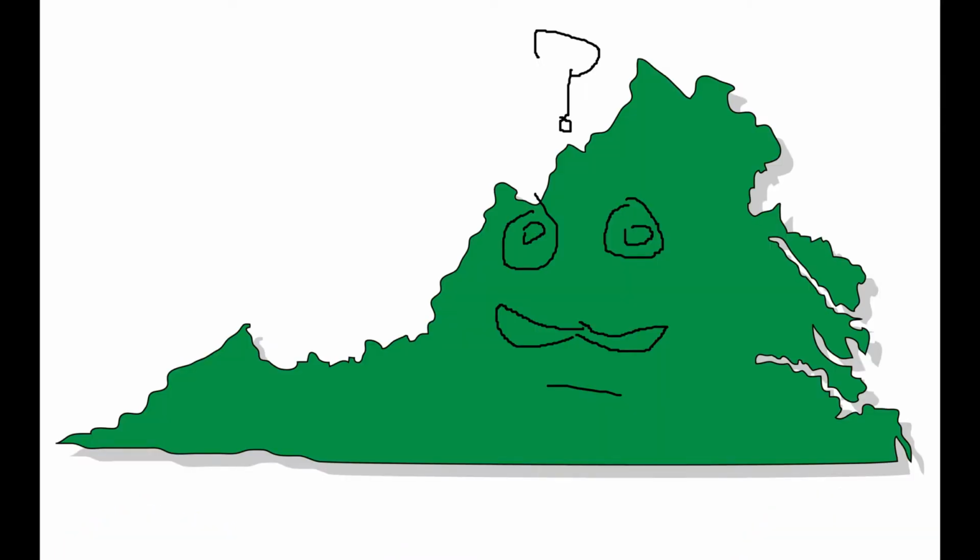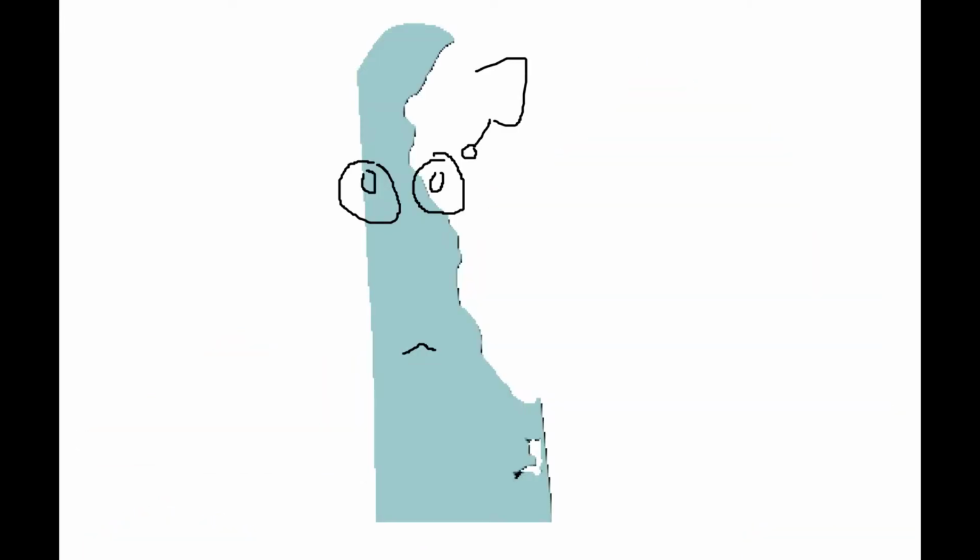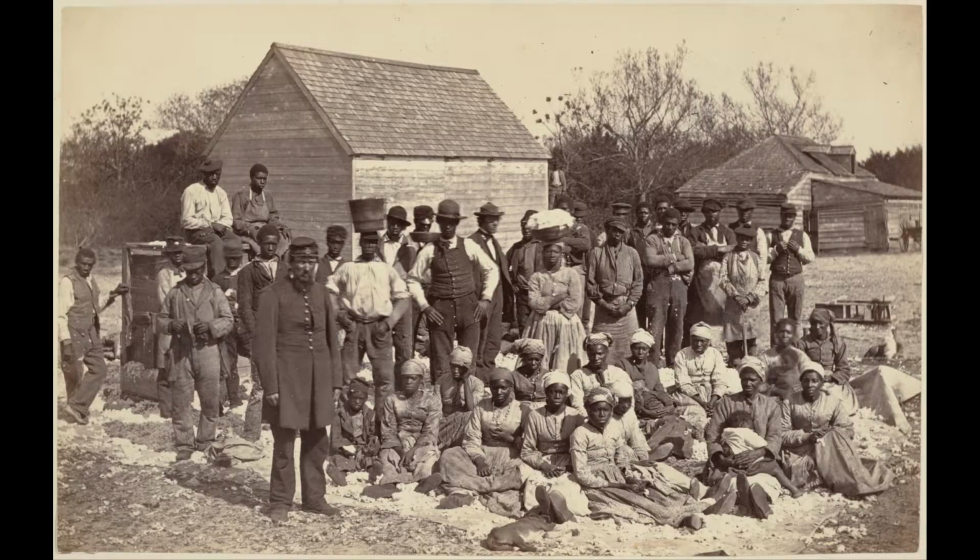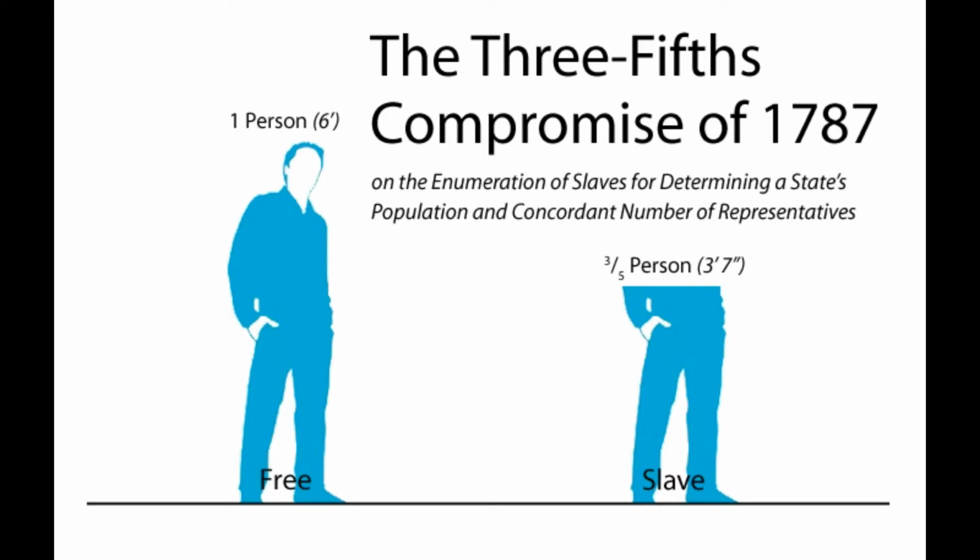The southern states such as Virginia and the northern states such as Delaware were thinking of how they should count slaves. So they decided to count every slave as 3/5 of a person, towards representation but not taxation.